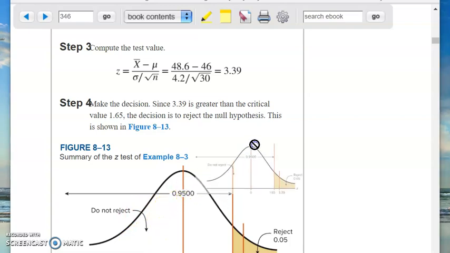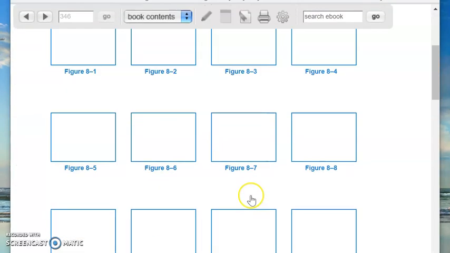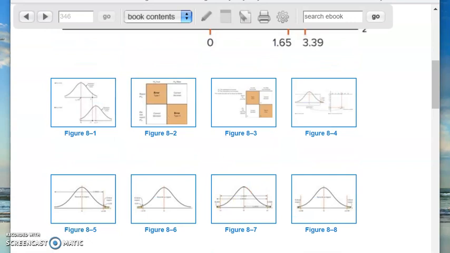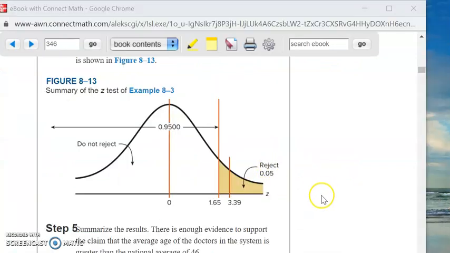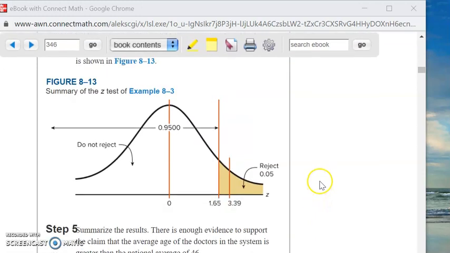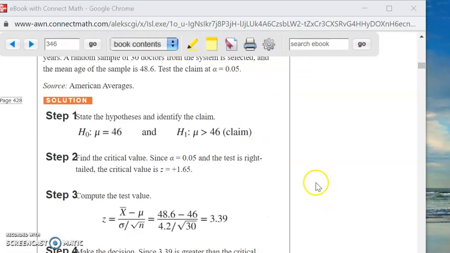Okay, excuse me, I may be off the screen here a little bit. Let me fix this. Okay, I may have been off the screen there a little bit. I apologize for that.